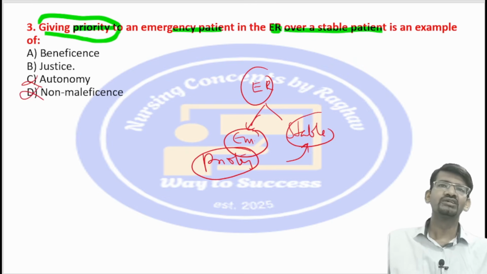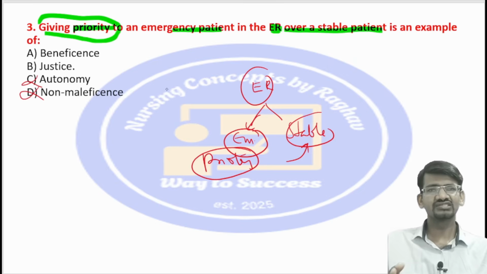So two options are left, beneficence and justice. She is doing good to both patients. She is attending the emergency patient first and then she can attend the other patient. But when it comes to justice and beneficence, justice comes when there is a comparison.